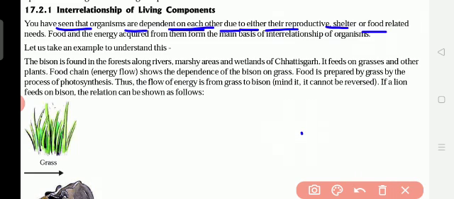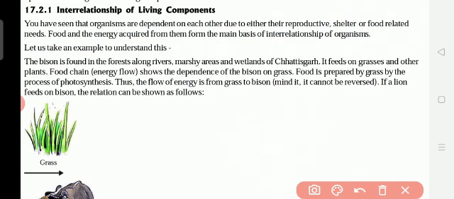Shelter means where we live, house. Then food. So for what things do we depend on each other? For reproduction, for shelter and for food mainly. Okay, especially food related needs, food and energy acquired from them. Acquired means get, from the main basis of interrelationship of organisms.